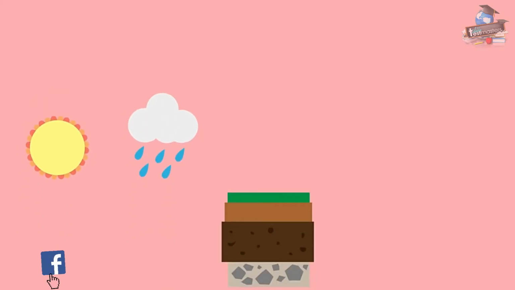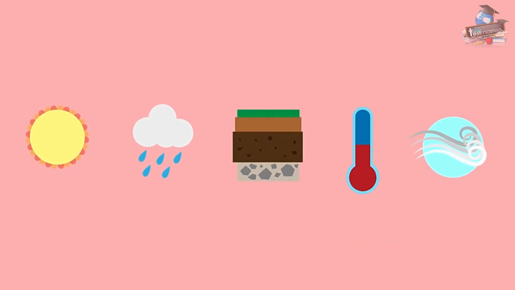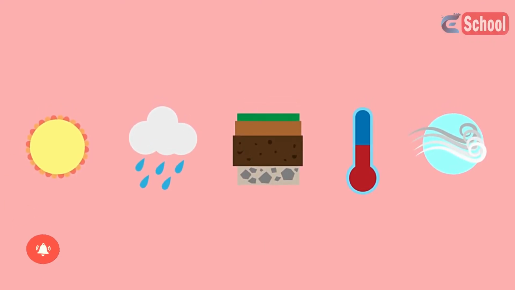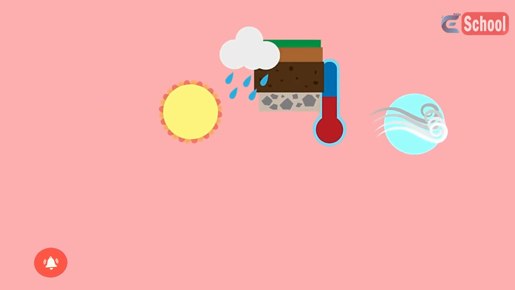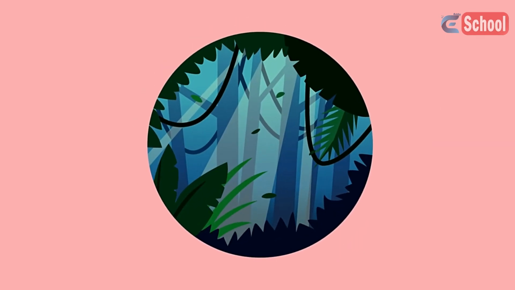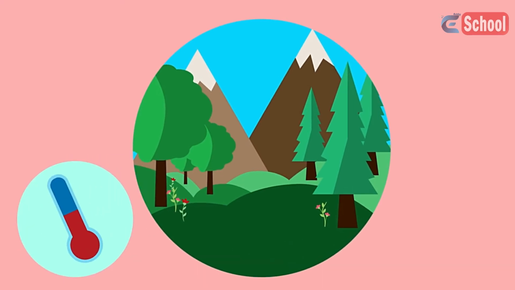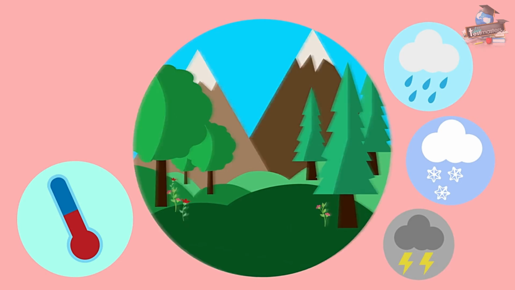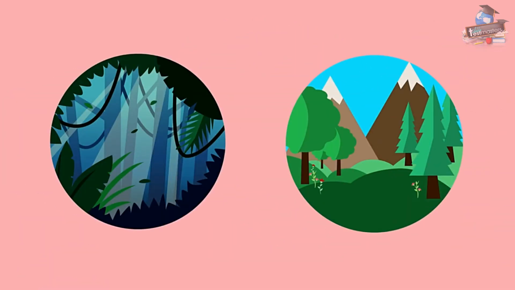Sunlight, precipitation, soil composition, temperature, and air currents are all examples of abiotic components that can be found within an ecosystem. While each of these components is important by itself, how they interact with each other also greatly influences their environment. For instance, in places like tropical rainforests, precipitation almost always comes in the form of rain because of the high average temperature. However, in places like temperate forests where temperatures are much more variable, a much wider variety of precipitation types exist. Even though the two habitats are both dominated by trees, the difference in temperature ranges results in vastly different precipitation types and amounts.